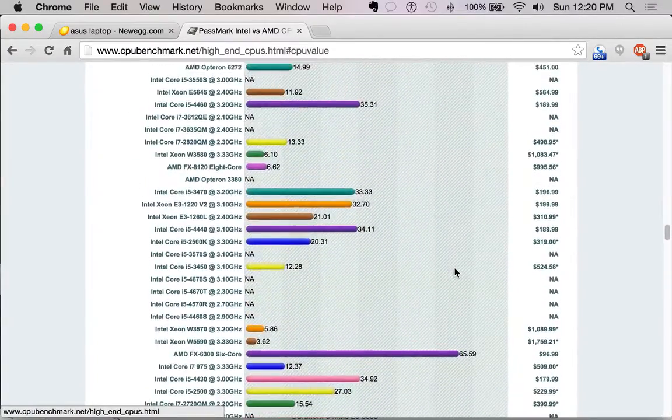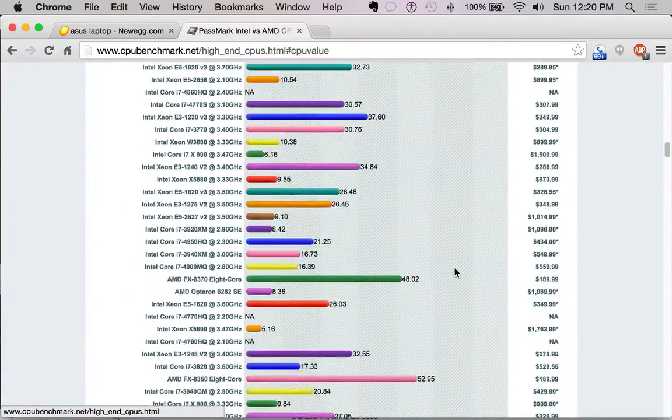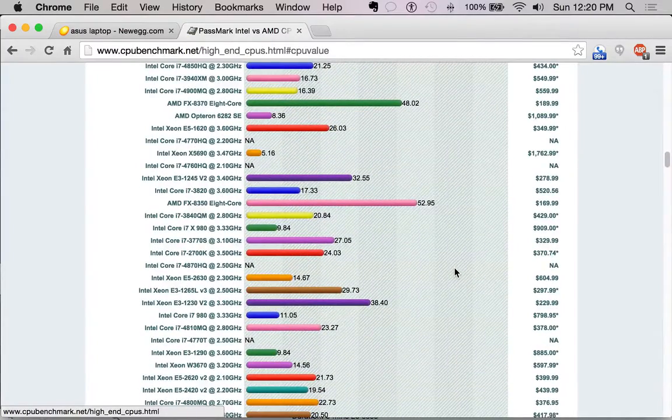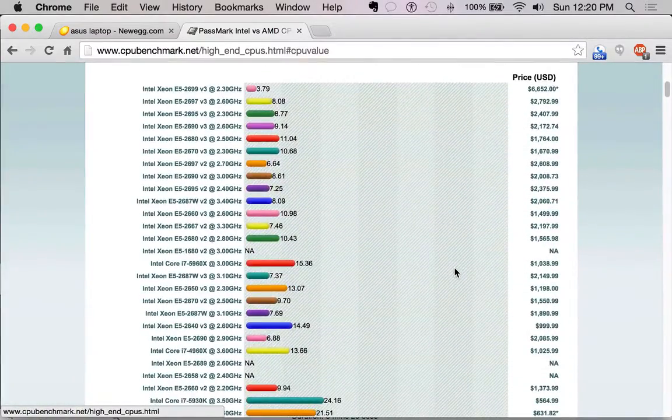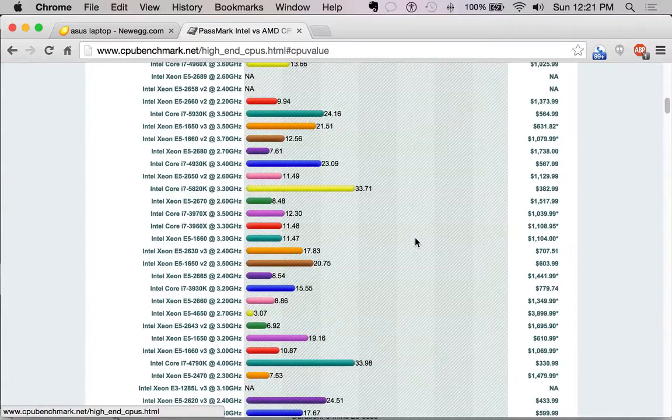So it's good to stay on this chart. Depending on what you're doing with the system, go farther down, go farther up. If you need a little bit more performance, go up here to where it's almost 200. But in all honesty, I've seen people build these ridiculous, high performance systems. They'll spend $1,000 on a CPU, and they're really just screwing themselves over as far as performance. They're just using the buzzwords of i7 and whatever the latest is, but it's just too much money. It doesn't make any sense. All right, so that's our overview of the Cpubenchmark site.